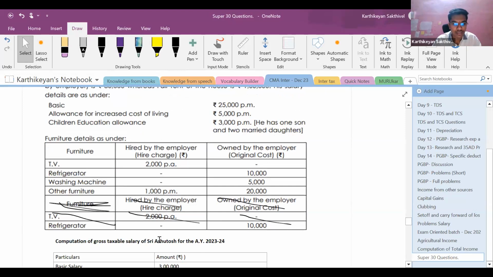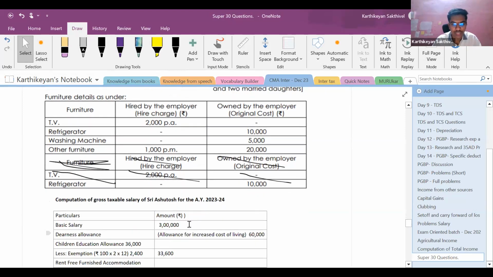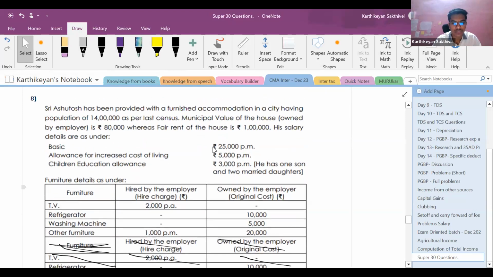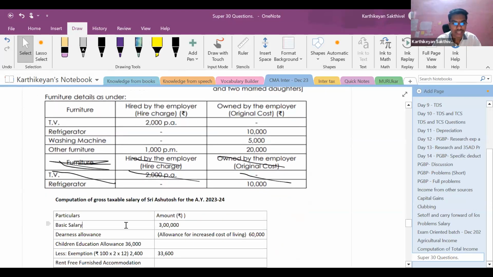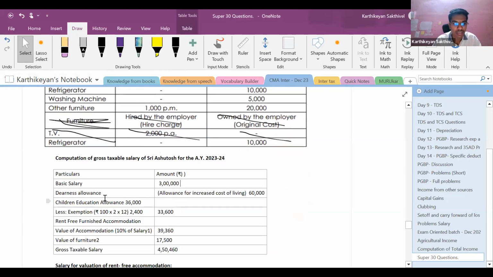So we need to compute the gross taxable salary for Ashutosh for the assessment year 23 to 24. First one is 25,000 per month is the basic salary. So basic salary is entirely taxable. 3 lakhs it is taxable. Next one is DNS allowance, entirely taxable.